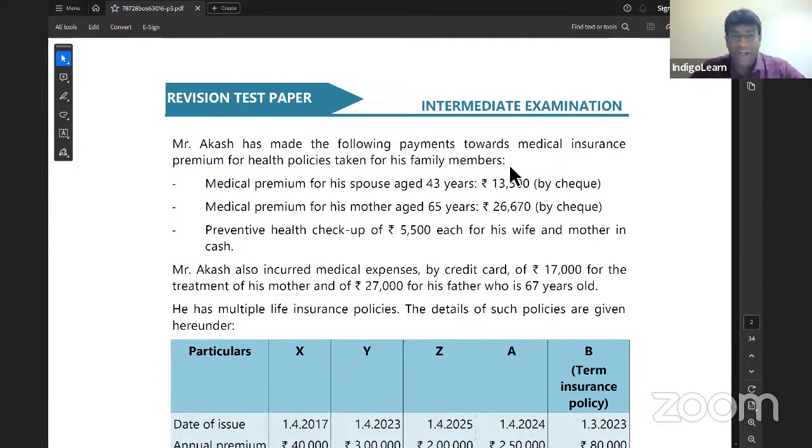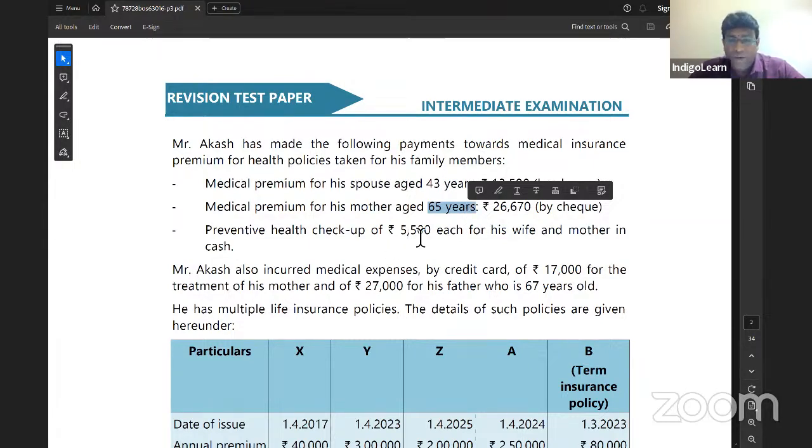So let's look at the story now. Medical insurance for his spouse, age 43 years, 13,500 by cheque. Wonderful, we will take deduction. Medical premium for his mother, age 65, 26,670 by cheque. No problem, still we can take deduction. Age is 65 years, so resident senior citizen, where the limit is 50,000.